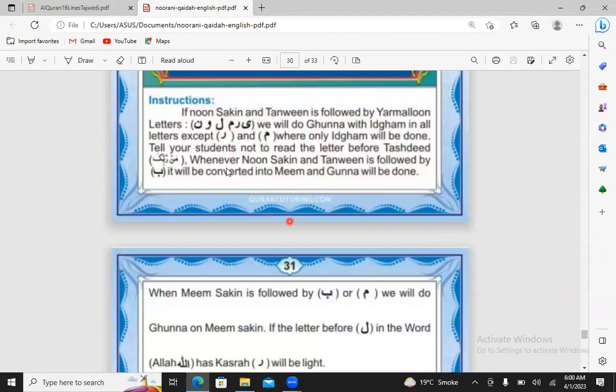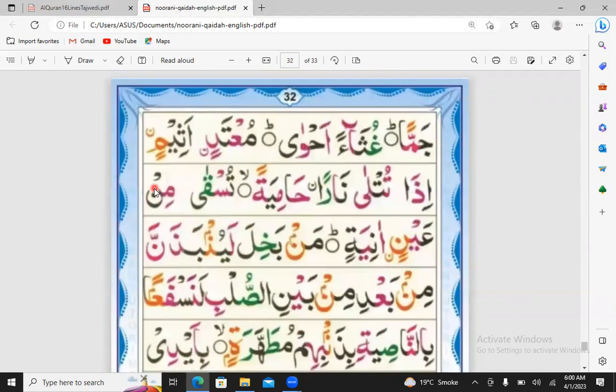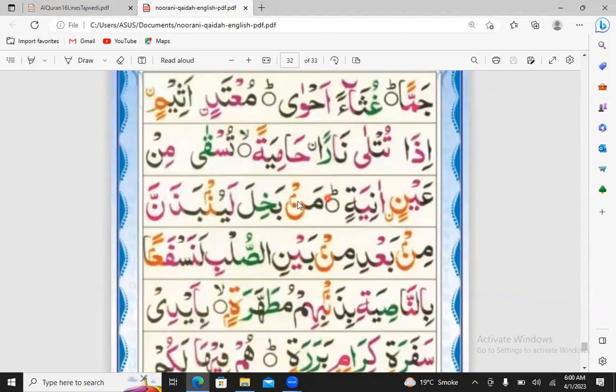Yes, whenever noon sakin and tanween is followed by the ba, it will be converted into meem. So this ba will be converted into the meem. Look at this. After the noon sakin, the ba comes. So we will convert the noon into the meem. So meem fatha mam bakhila.